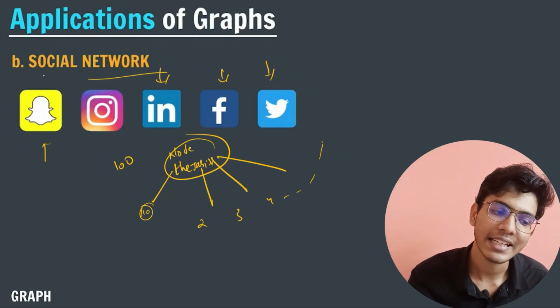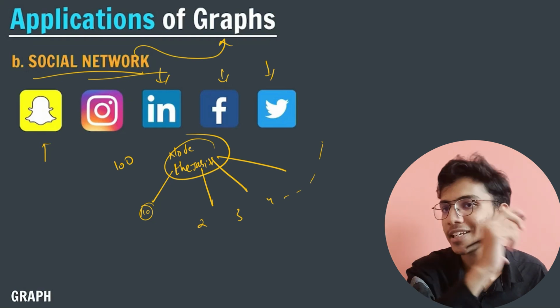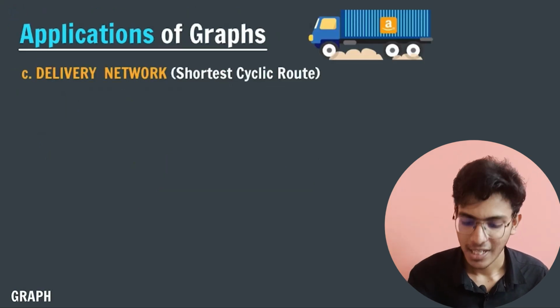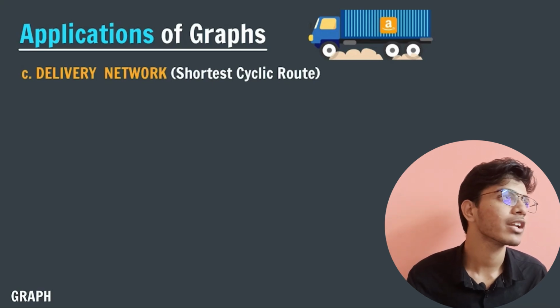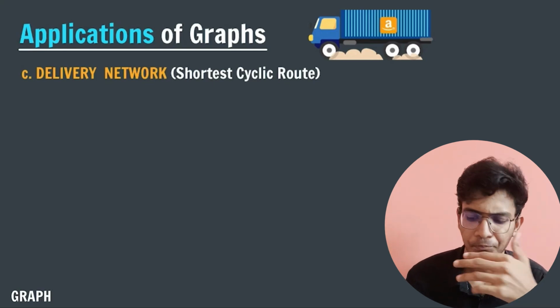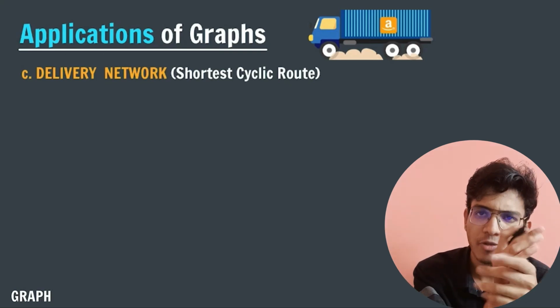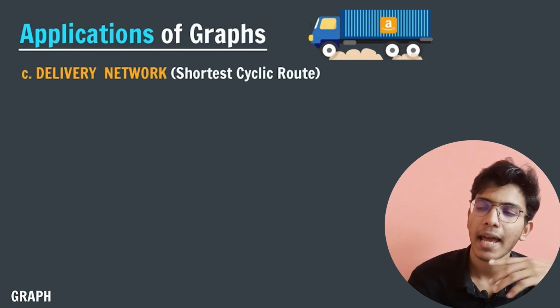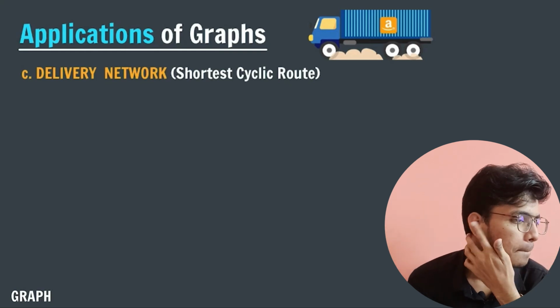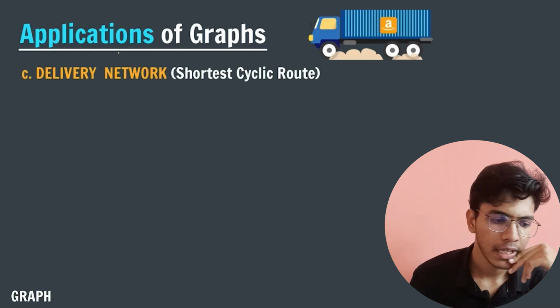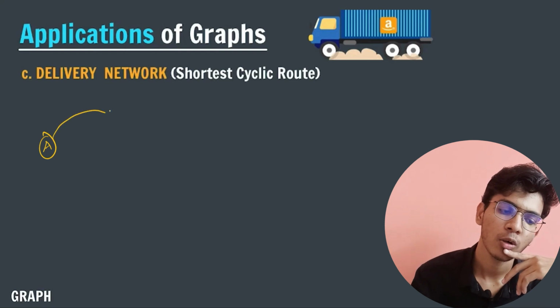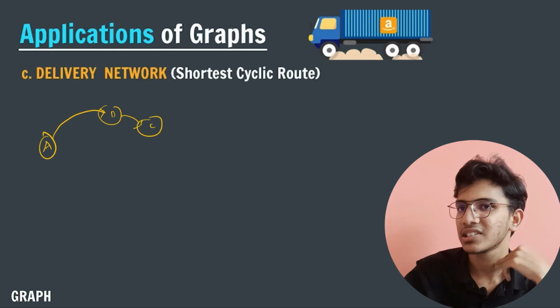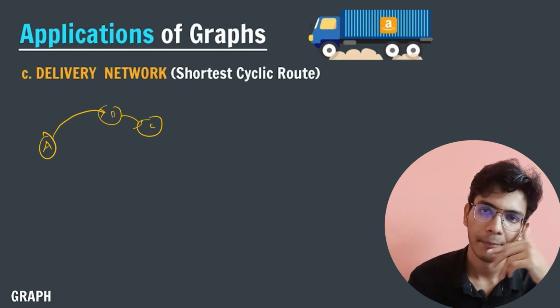And internally, social media is also implemented using the concept of graph. The third example is delivery network. What I mean is, let's say there is an Amazon branch in our city. In that branch, a delivery boy leaves in the morning from position A, and he has to go to positions B, C, and D like this. He has different parcels to deliver.